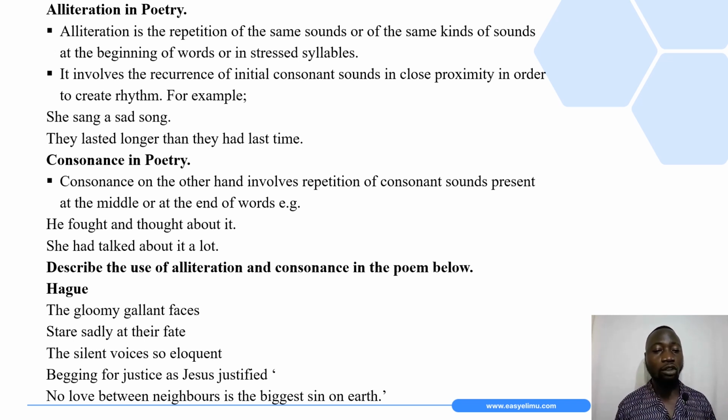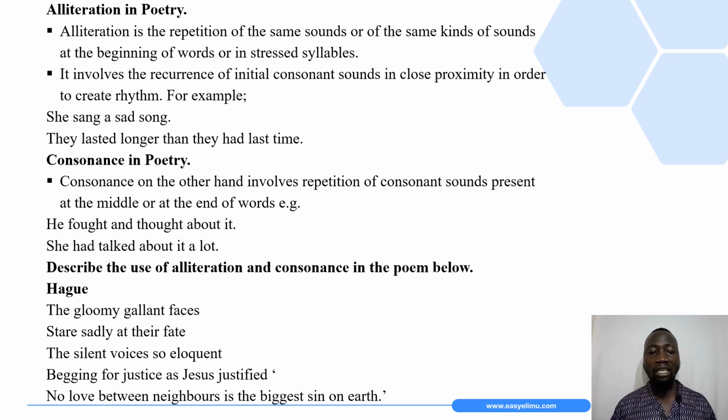So again, we have got a question here, just a stanza to help give us further examples. Describe the use of alliteration and consonants in the poem below. The gloomy gallant faces stare sadly at their fate. The silent voices so eloquent, begging for justice as Jesus justified. No love between neighbors is the biggest sin on earth. So the question is, describe the use of alliteration and consonants in the poem.